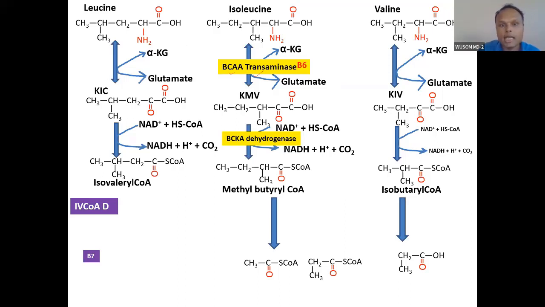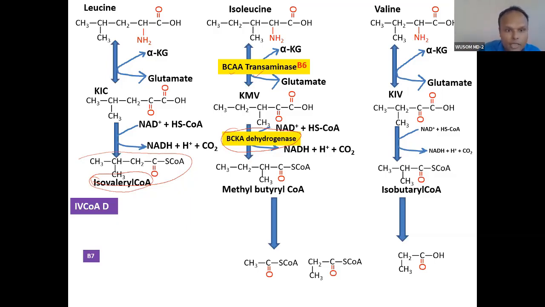And then the second enzyme will be the one that we have studied, branched chain keto acid dehydrogenase. So this will produce this type of product. Let's focus on valine only. Don't focus on this. So this will produce isovaleric acid, isovaleryl coenzyme A. I was telling you isovaleric acid, isovaleric acidemia. Here it is because of a leucine catabolism defect.